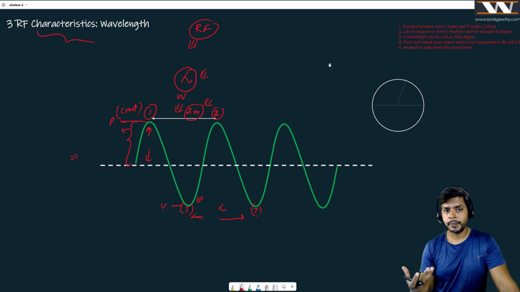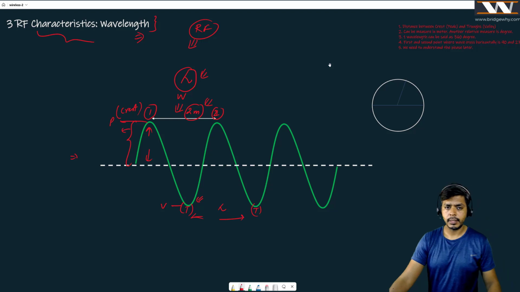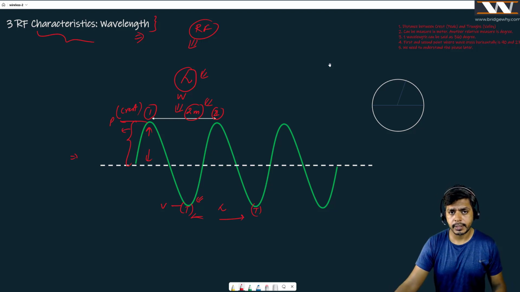Or maybe the RF signal is the one which is the alternating current also, right? We need to understand it, and that is why the first thing which we are going to talk about is the wavelength. And I think you understood about the wavelength now, right? But somebody said that it is always necessary to study or to measure this wavelength in terms of meters. Can't we measure this wavelength in terms of degrees?